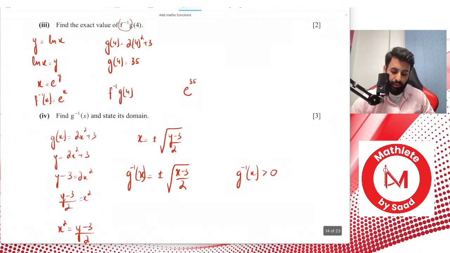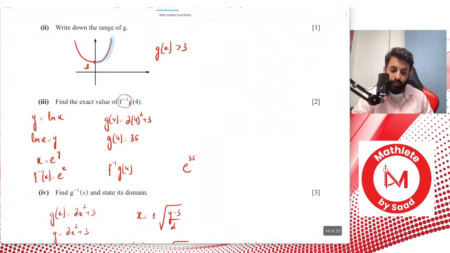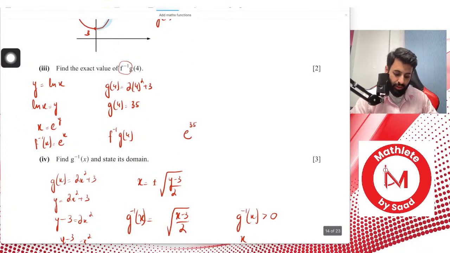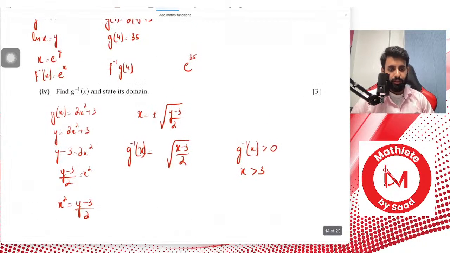Before that, remember that you have to make sure that g inverse of x is greater than 0. So if you want this function to remain greater than 0, you have to go with the plus sign and not the minus sign. You can write plus, or you can just not write anything at all, which will automatically mean plus. You also have to write down the domain. The domain of an inverse function is the range of the regular function. The range of the regular function was greater than 3, so the domain is going to be greater than 3 also. So there you go. That's done.